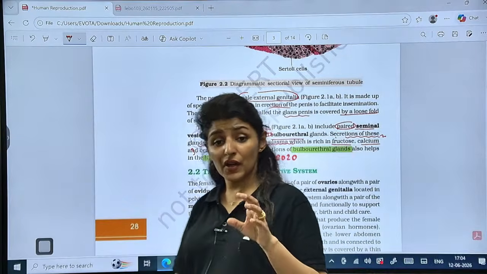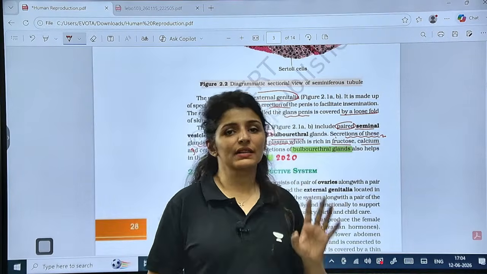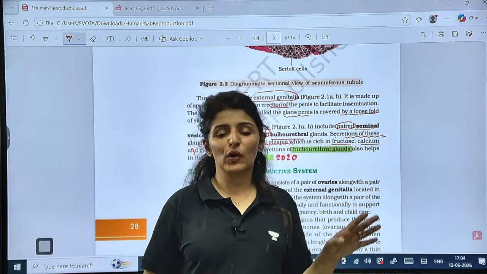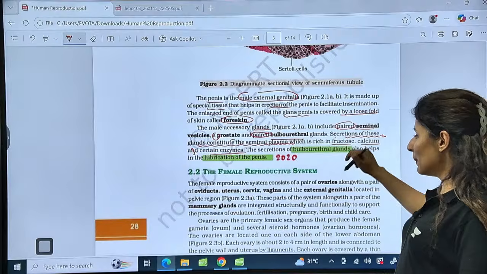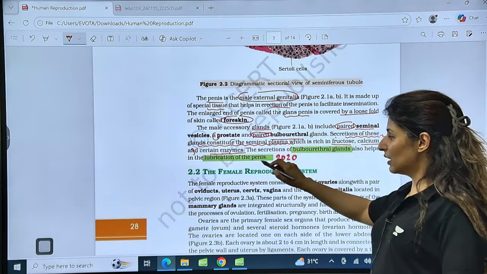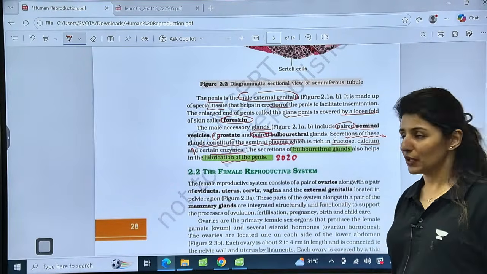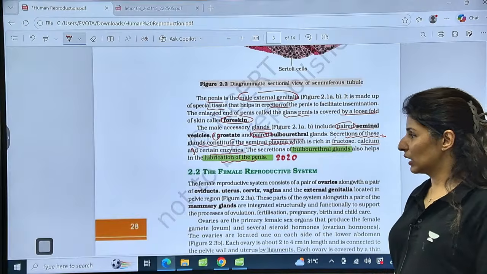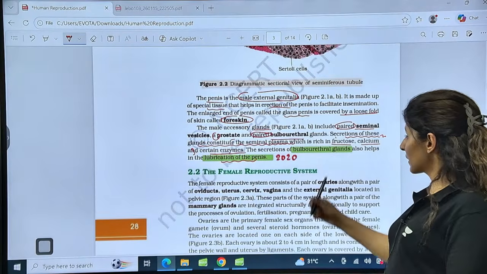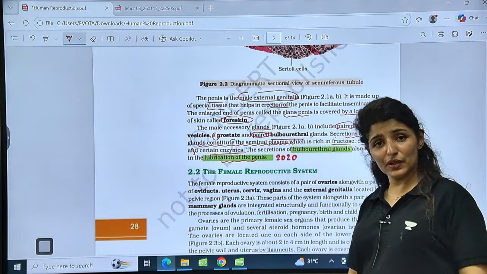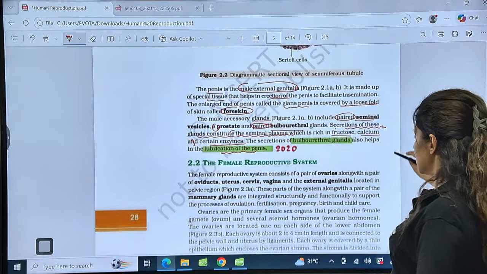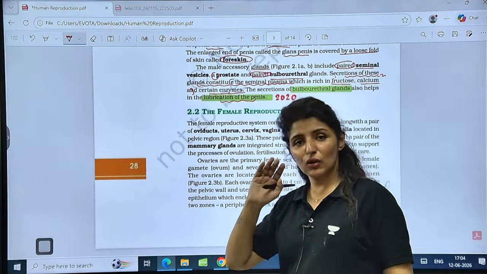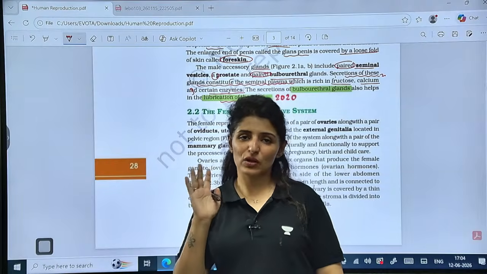And let me tell you, fructose is present only in semen. There is no other body fluid which contains fructose. Is that clear? So, secretion of only bulbourethral gland, to be particular, is helpful in lubrication of penis. This was asked in 2023. So, can we expect the question around seminal plasma in 2026 Re-NEET exam at least? Yes, we can. So one thing is for sure, guys, they are not going to ask you anything out of NCERT.